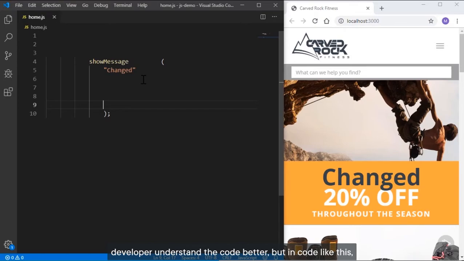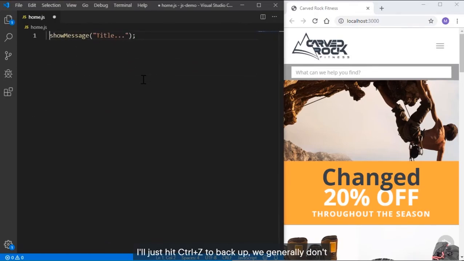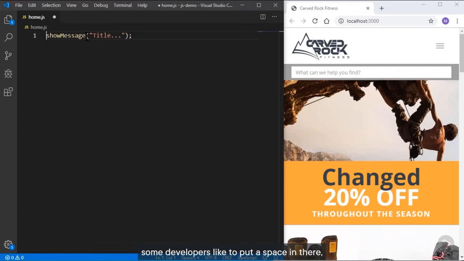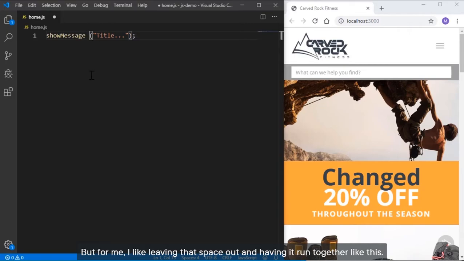There are some cases where white space can help the developer understand the code better. But in code like this, I'll just hit Control-Z to back up. We generally don't want to start a line with white space, and we generally don't want to put white space between symbols unless we need to or unless it really helps clarify the code. Now, before parentheses, some developers like to put a space in there. And that's fine, as long as you stay consistent with how you code, or you follow the guidelines of the group you're in. But for me, I like leaving that space out and having it run together like this.